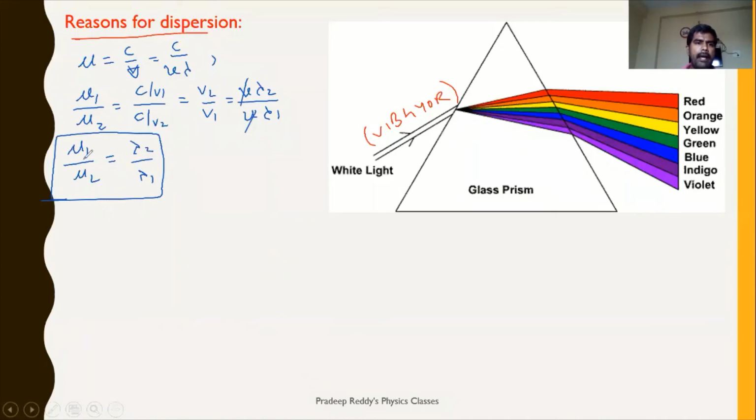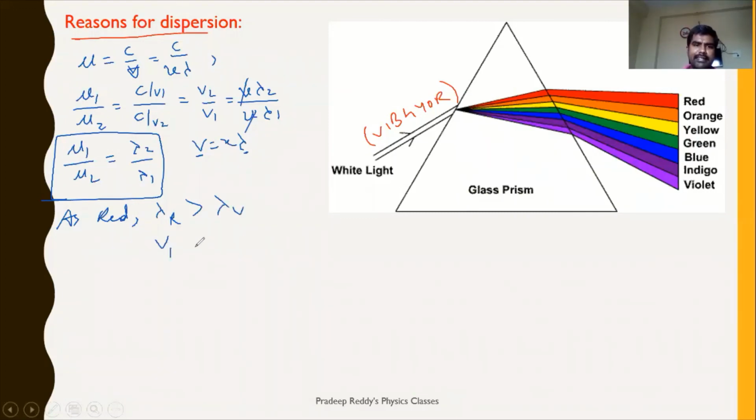Right? And as we know, V is equal to nu lambda, so V depends upon lambda. So mu is inversely proportional to wavelength, and it is inversely proportional to speed. Red has greater wavelength, lambda of red is greater than lambda of violet.